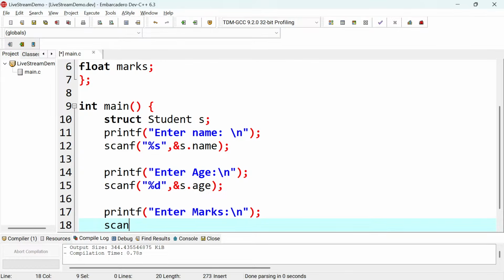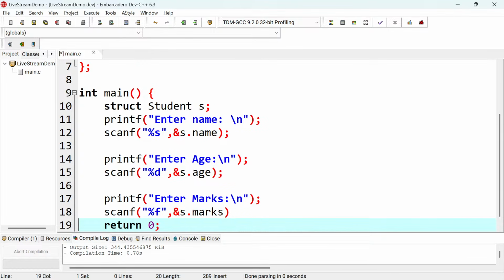So guys, this is very, very simple if you are working with this. Here, instead of this, because it's marks, I'll say %f, because it's a float data type, and here I'll put marks, just like that. All right, and then I'll terminate.